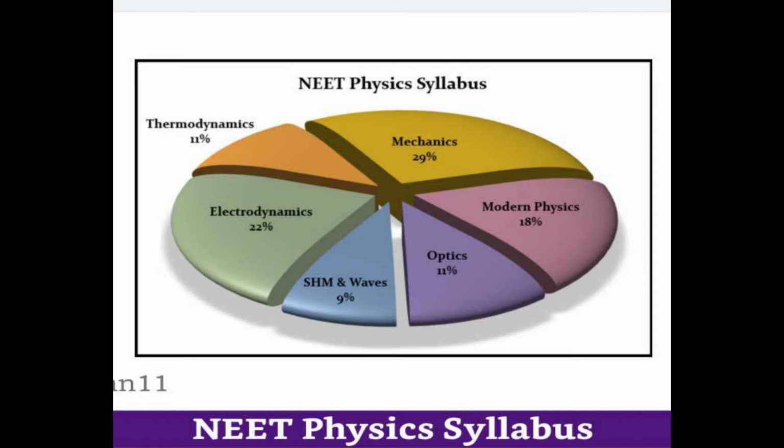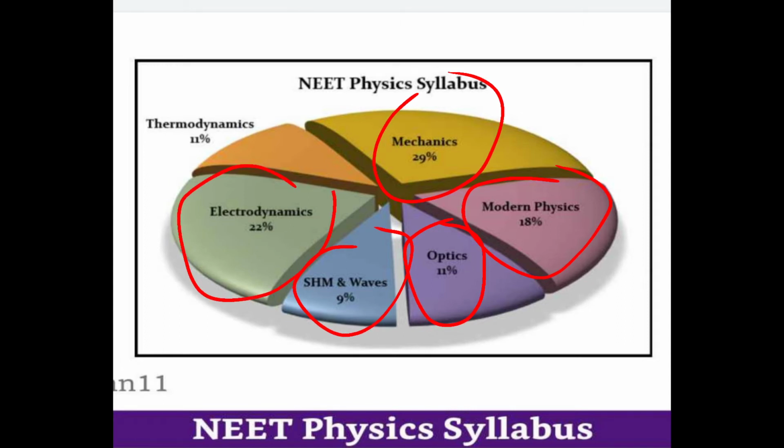In the NEET syllabus, most of the questions are asked on the topic of mechanics, nearly 29%, modern physics, nearly 18%, optics, nearly 11%, SHM and wave, nearly 9%, electrodynamics, nearly 22%, thermodynamics, nearly 11%. Okay, in this NEET physics syllabus, most of the part is asked in mechanics and electrodynamics. So we will discuss the syllabus in detail.